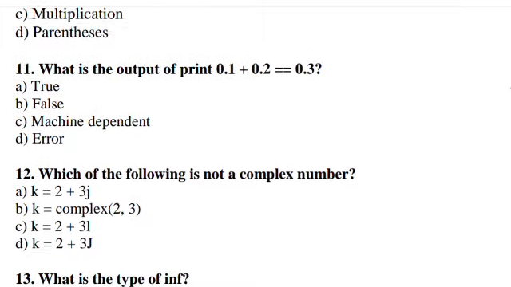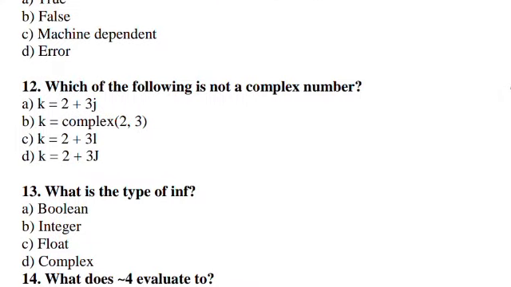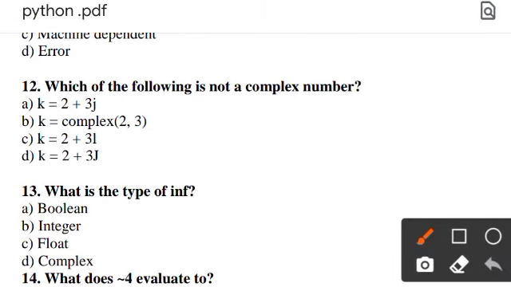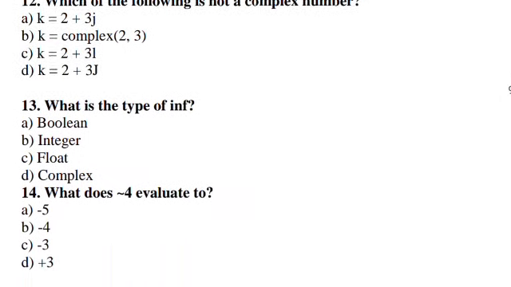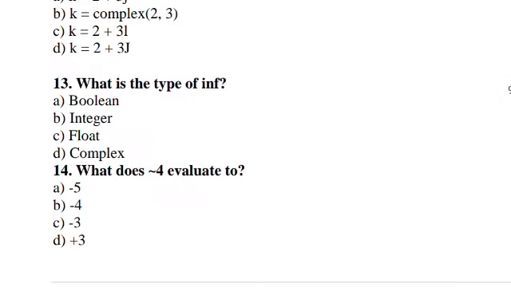Next is, which one of the following is not a complex number? Right answer will be option C, k is equal to 2 plus 3j. Okay. Next is, what is the type of info? Right answer will be option C, float.